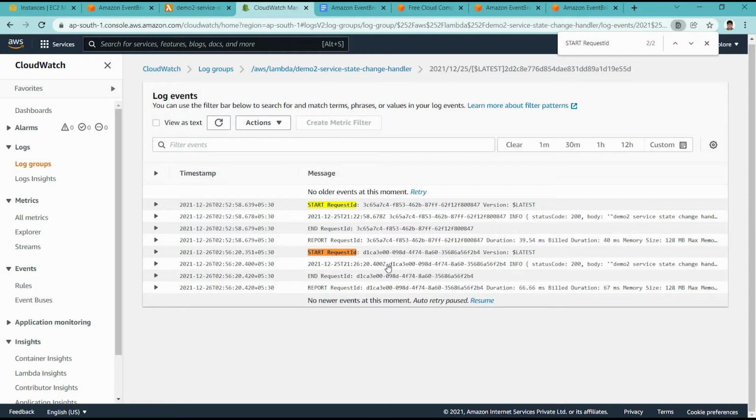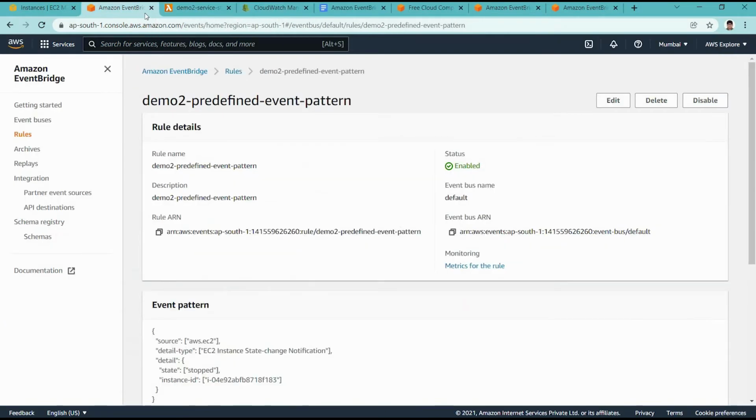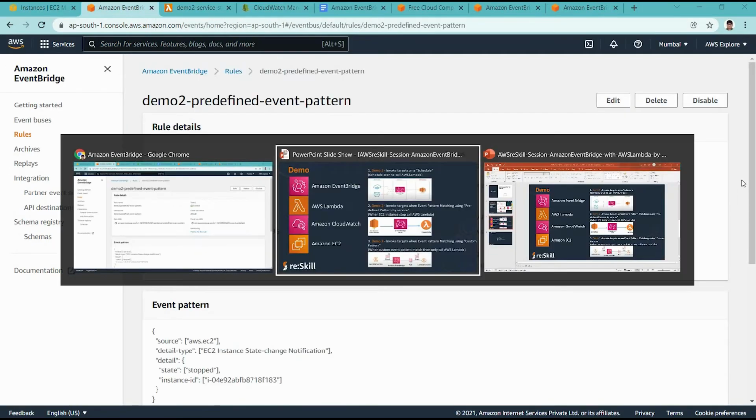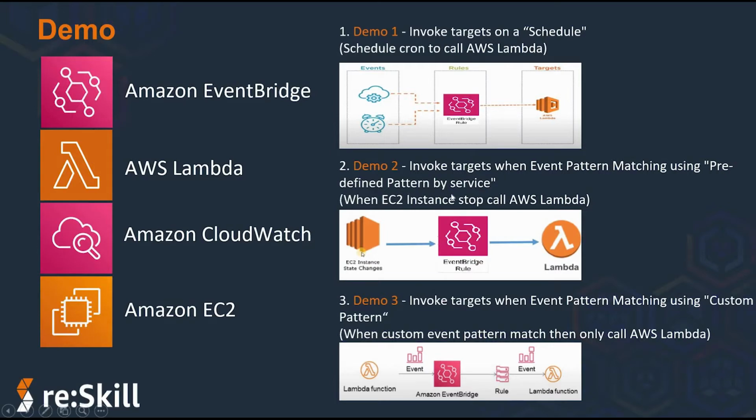With this kind of scenario, you are able to monitor production servers, and whenever one changes to stopped or down, it will automatically email the admin or something like that. Just an example, but you can do any kind of logic in your AWS Lambda through your choice of runtime. Okay, so this is the demonstration of how we did a predefined pattern by AWS services.